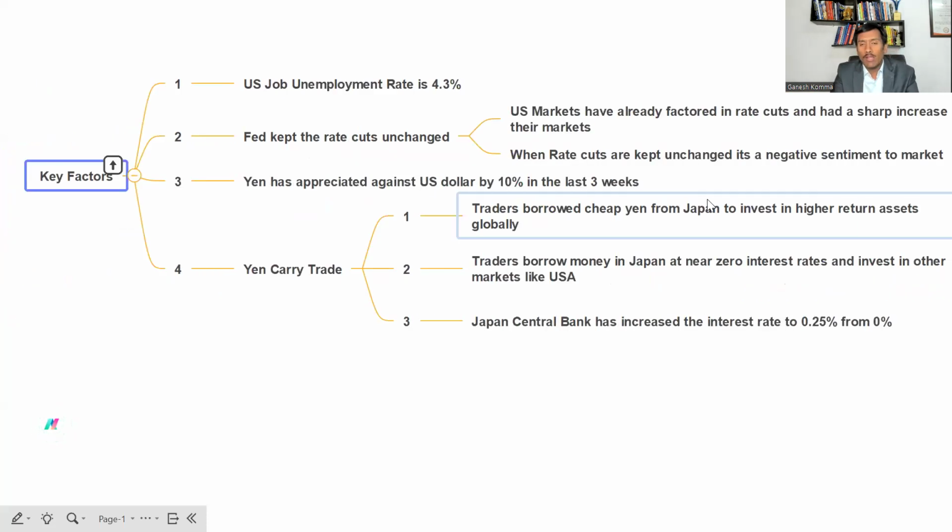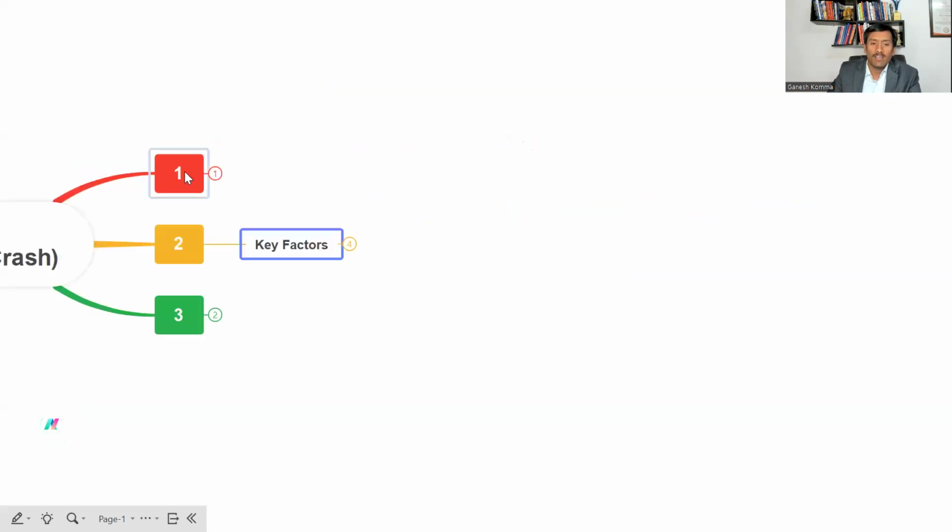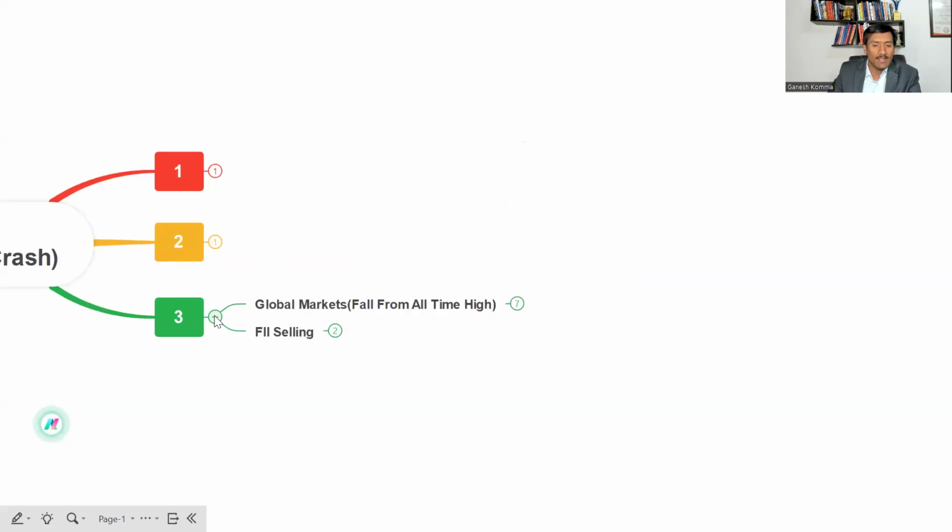And even if you look at the volatility index, like how we have seen India VIX increasing, the S&P 500 volatility index has increased by almost 100%. This is the first time the S&P VIX has increased to a level next to COVID levels. So these have been the major factors resulting in it.